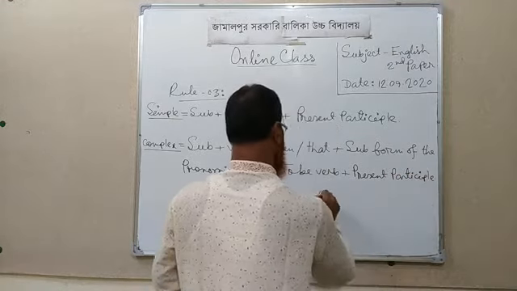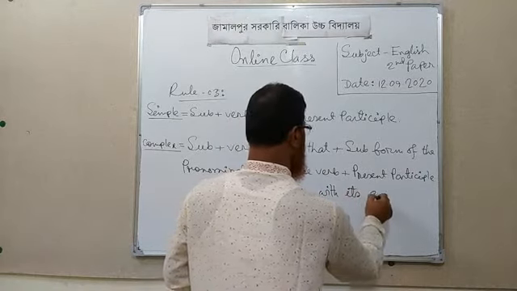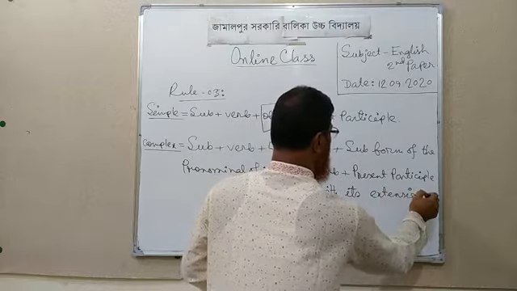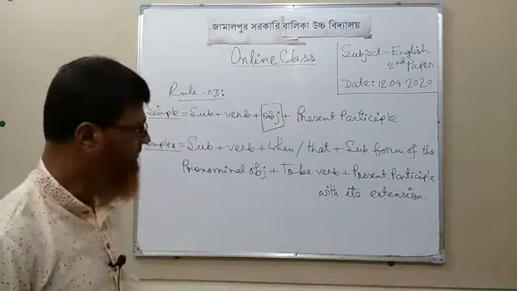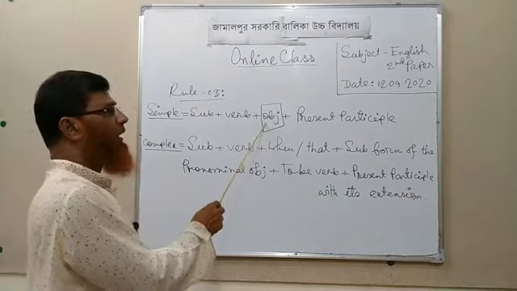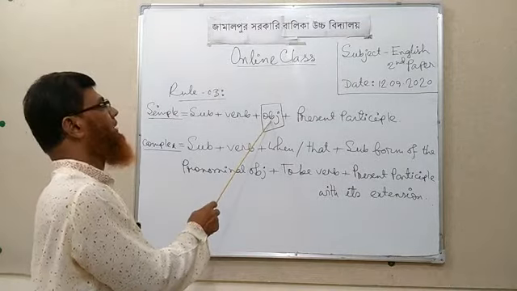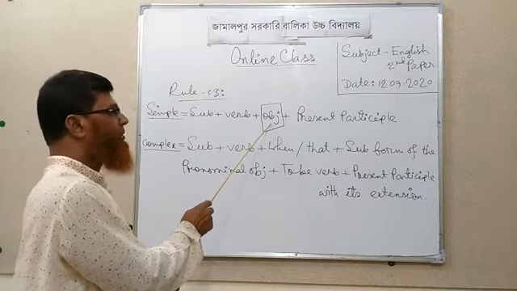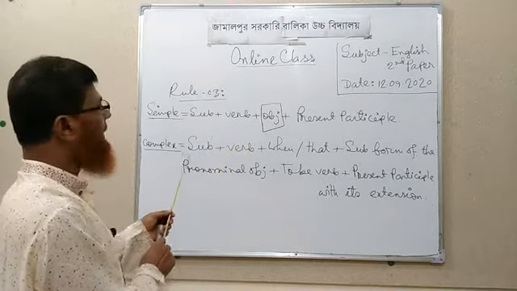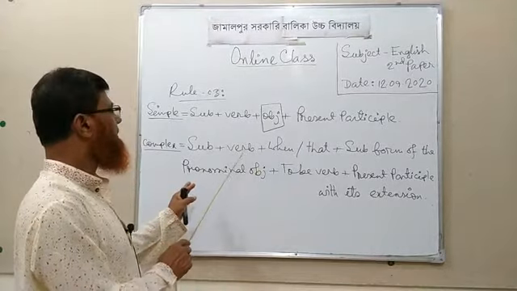Present participle with its extension. Dear students, if you find any pronominal object as an object in this sentence, you have to change this type of simple sentence into a complex sentence following this structure: subject plus verb.